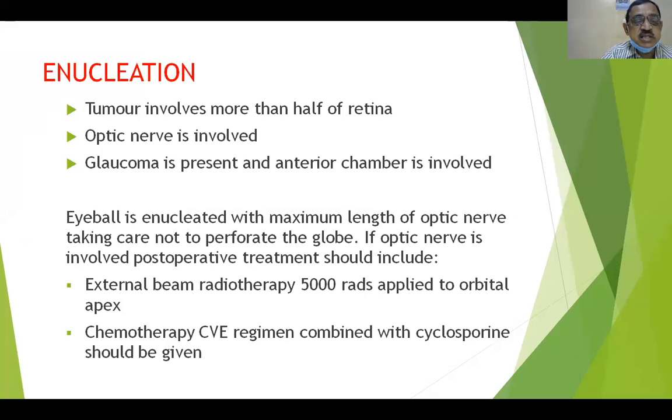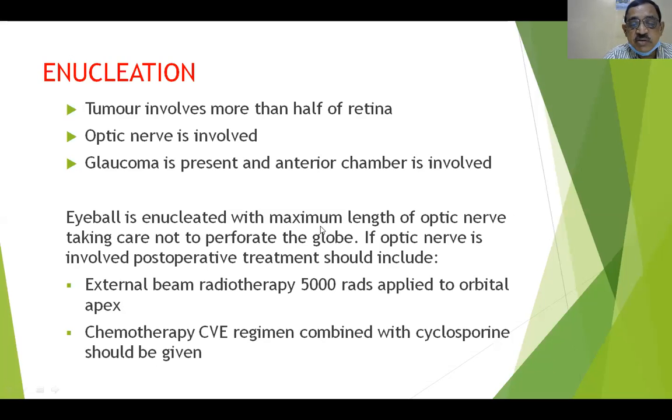In such cases, we may be left with no choice except to enucleate. The indications are: the tumor involves more than half of the retina, the optic nerve is involved, glaucoma is present, and the anterior chamber is also involved. In these conditions, we do enucleation.